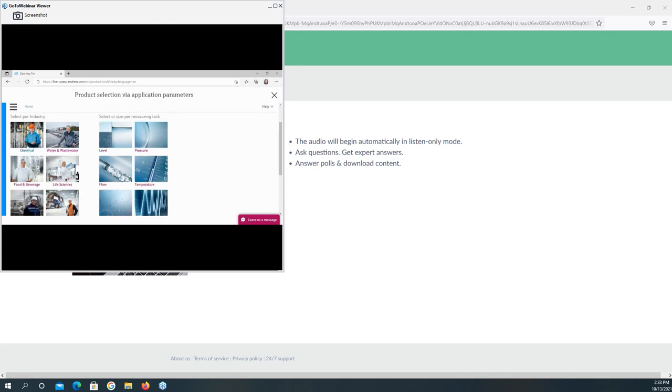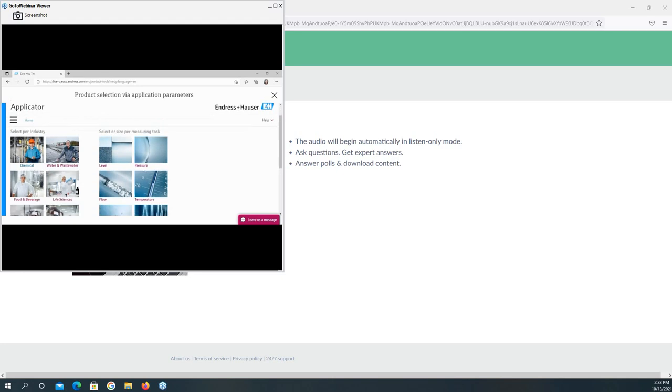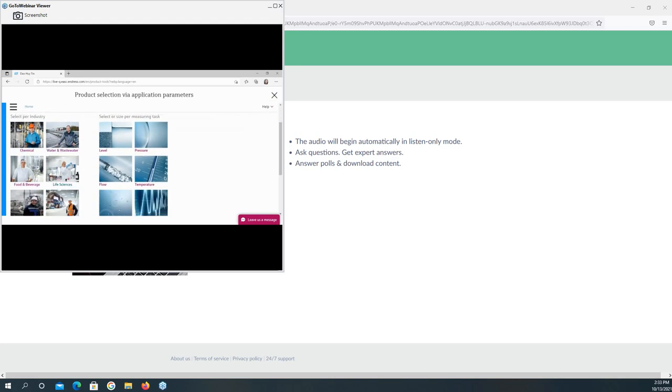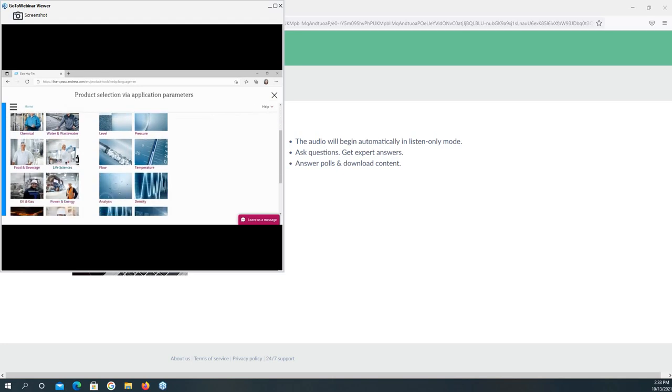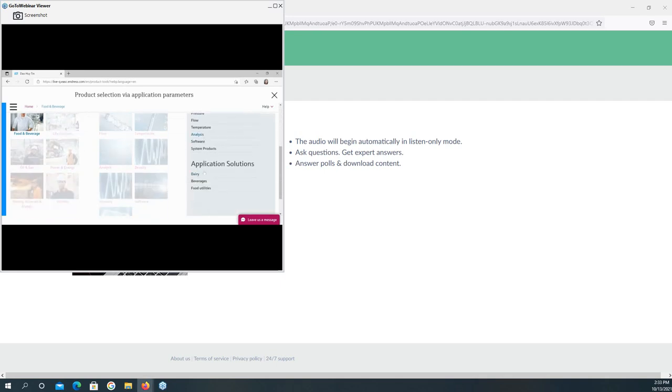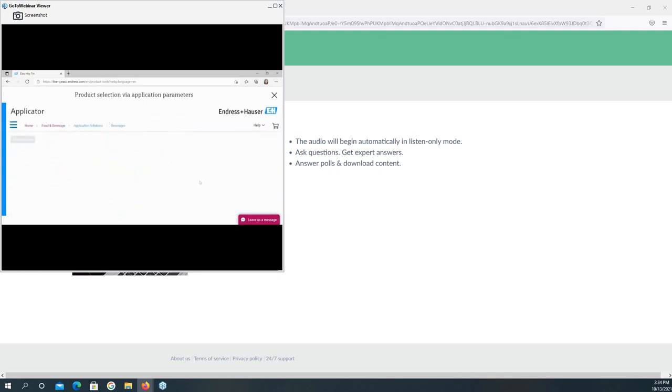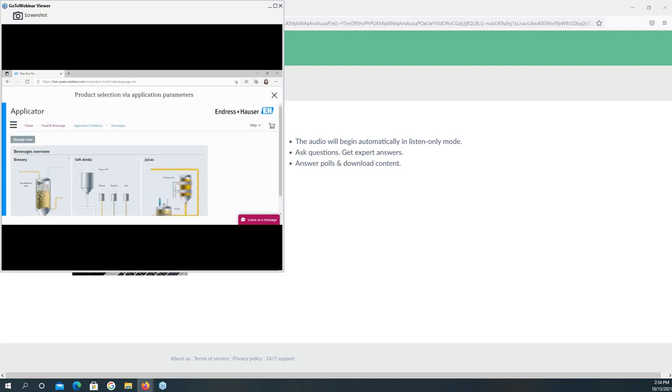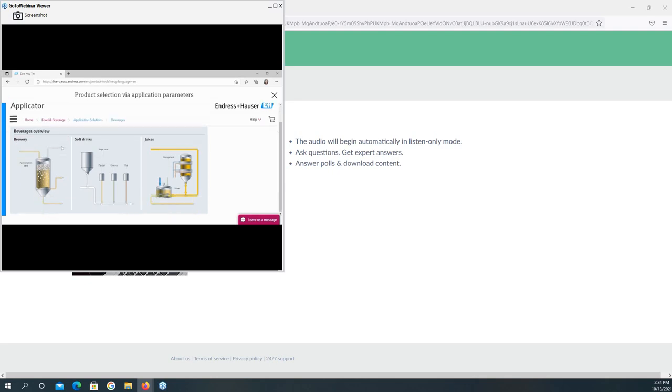For example, here we have the industries: chemical, water, wastewater, food and beverages, life sciences. For example, I choose food and beverage. I want to find the product in the beverages. I click this one, and the page will show you the whole process of beverage production.